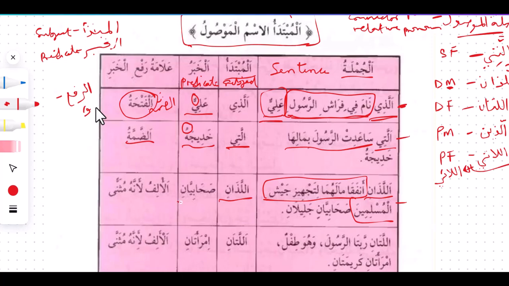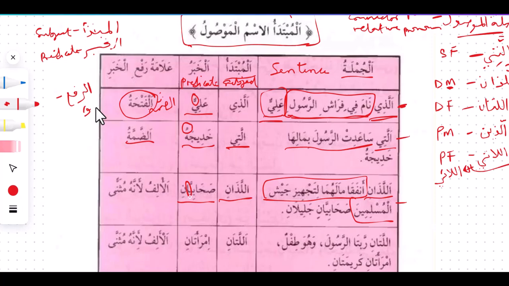Then we have al-khabar, sahabiyan, that is also followed by jalilan. So sahabiyan here is al-khabar. So what is making us know this is raf'u is the alif. Alif that is representing dualization.